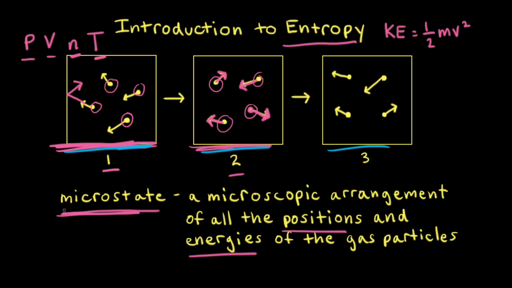A good way to think about a microstate would be like taking a picture of our system of gas particles. So from a macroscopic point of view, nothing seems to change, but taking a picture at the microscopic level, we see that the system is moving from one microstate into another, into another, into another. So the number of microstates available to this system of 1 mole of gas particles is a number that's too high for us to even comprehend.